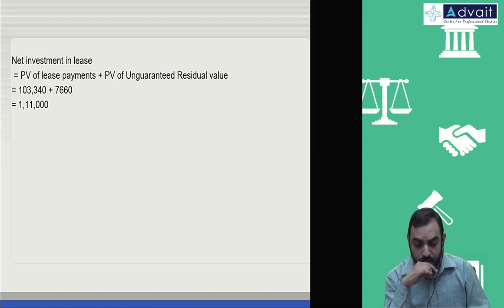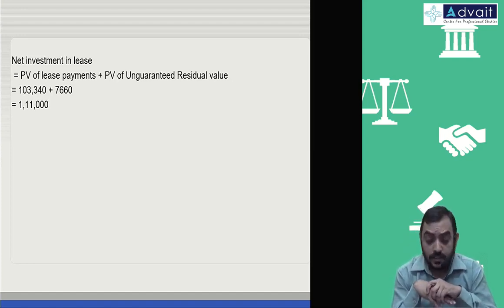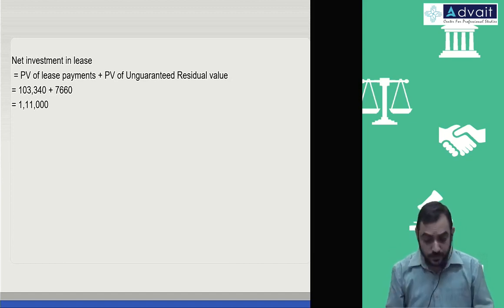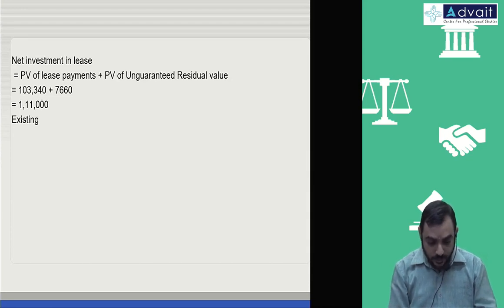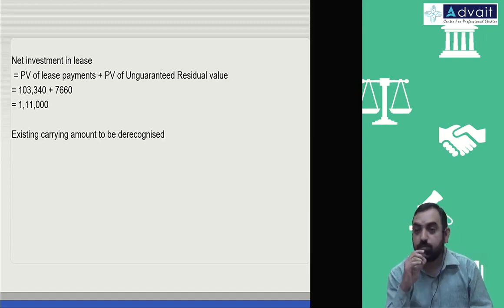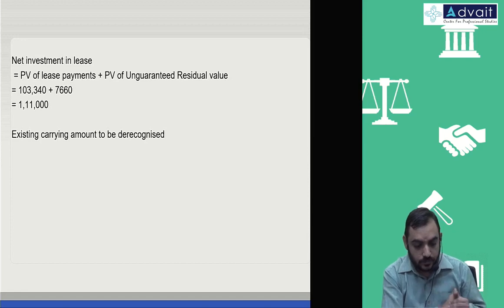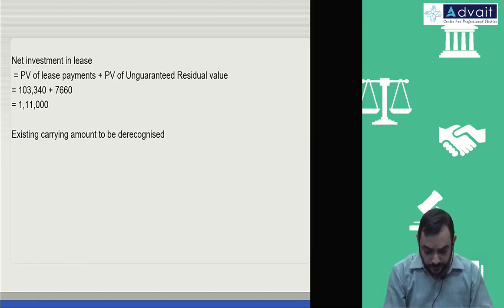Fine. So this is the asset to be recognized initially, and the other asset, which is the existing asset, should be de-recognized. What is the existing carrying amount to be de-recognized? What is the book value?